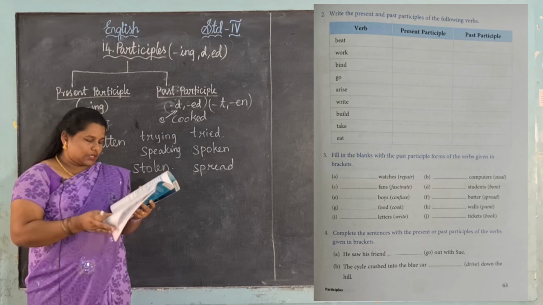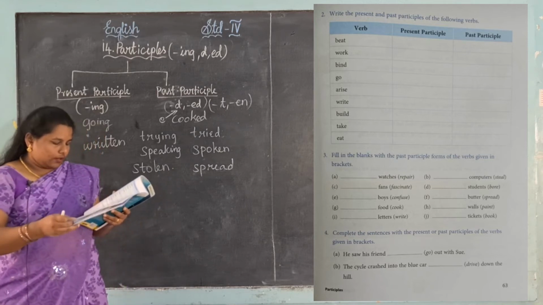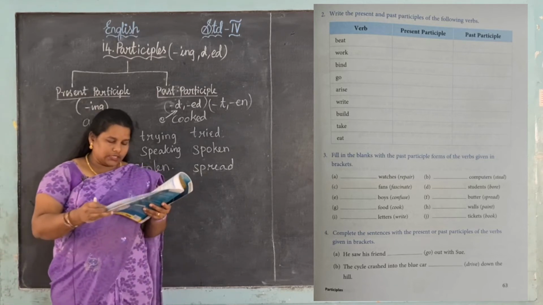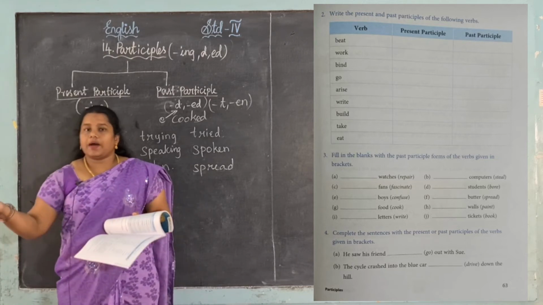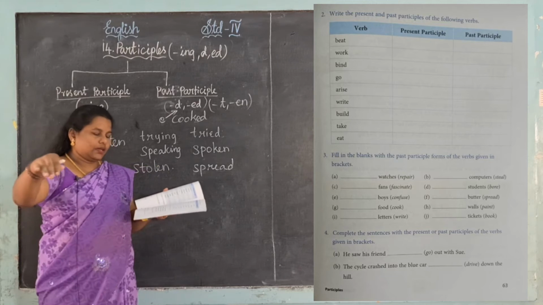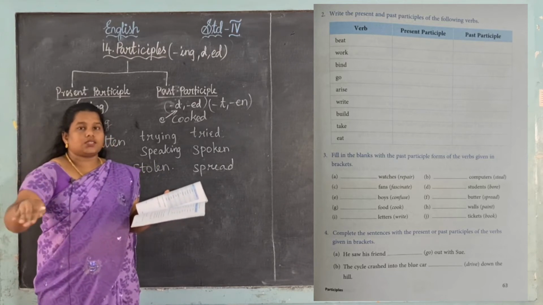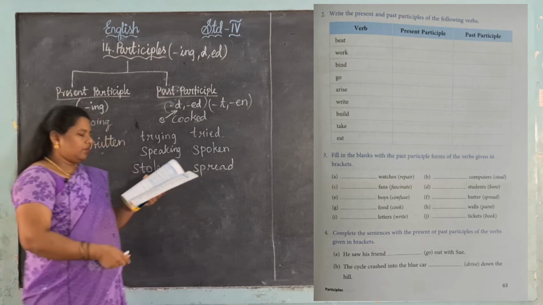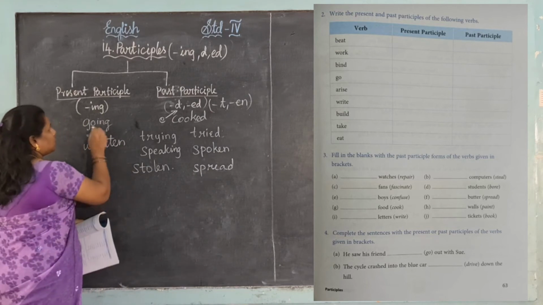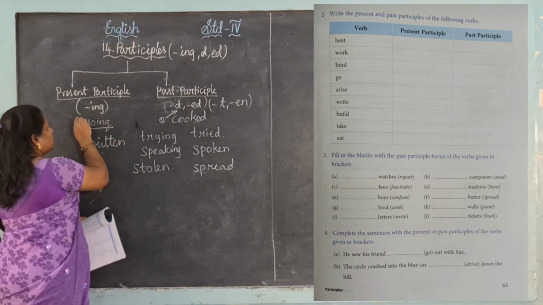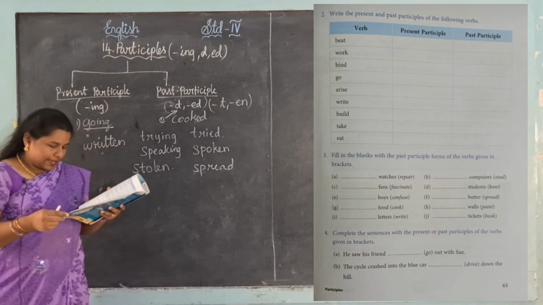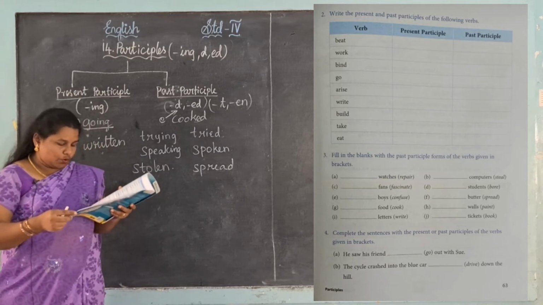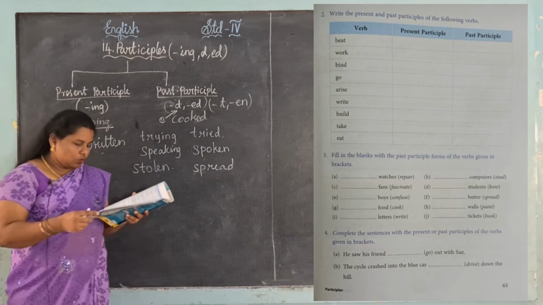Yes, next one. Complete the sentences with the present or past participles of the verbs given in brackets. See, first one: he saw his friend dash out with Sue. He is doing an action in the process, so we want to use the present participle. Go changes into going, so that is the answer for the first one. Then second one: the cycle crashed into the blue car dashed down the hill.